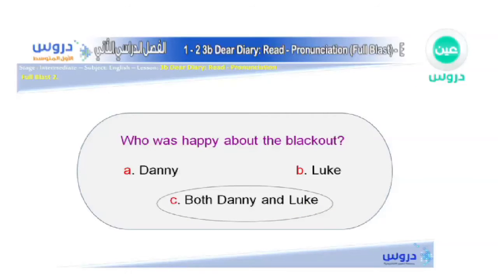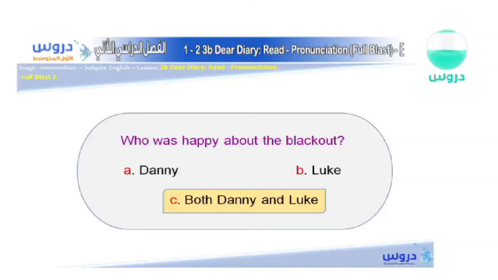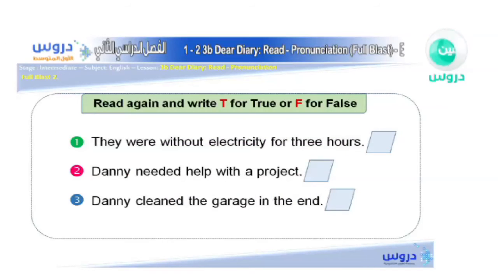Okay, so for the next one now, we have some questions. Of course, this is the answer as we have seen. It says, read again, and write T for true and F for false. And you already know the meaning of true and false. True for the right answer and false for the incorrect answer.